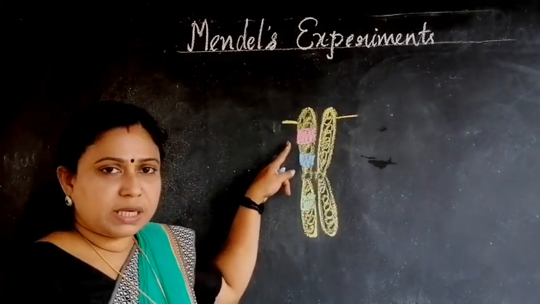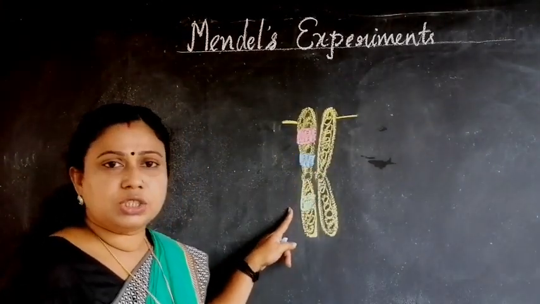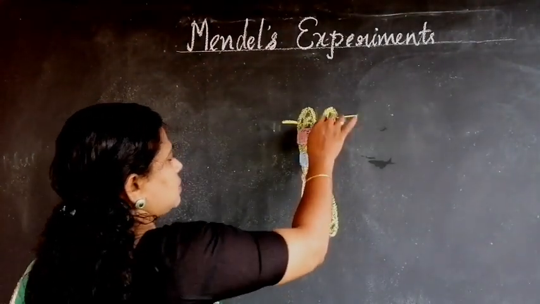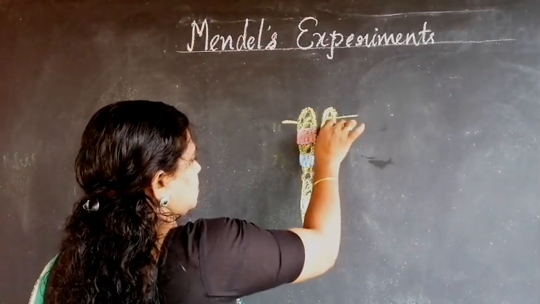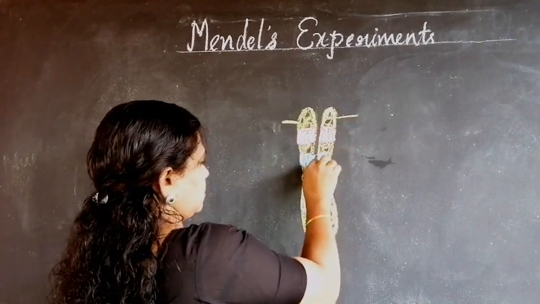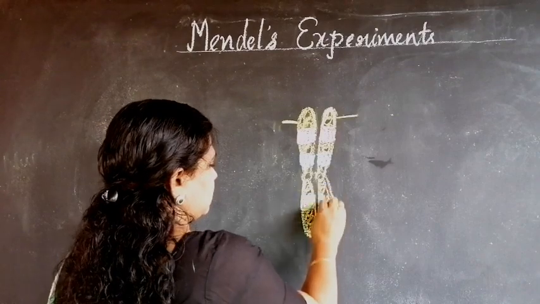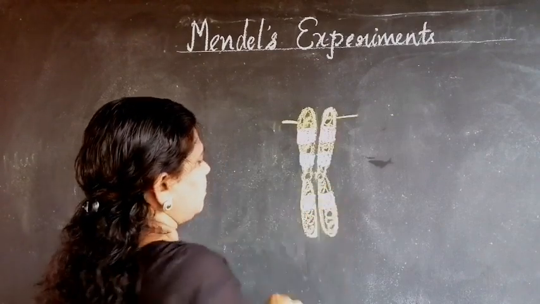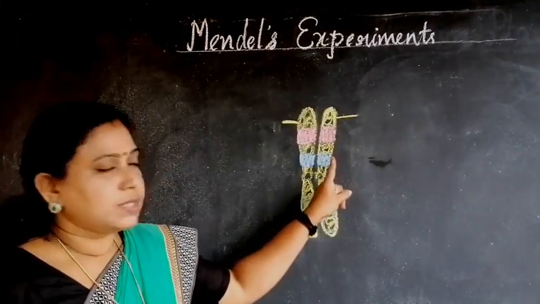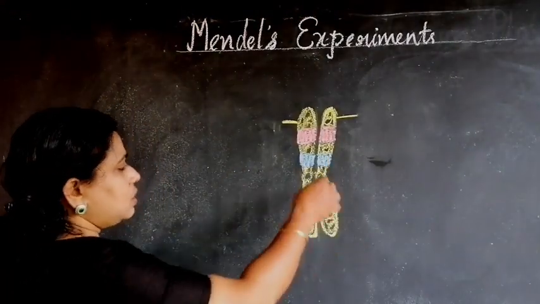So this chromosome contains these 3 genes, and the other chromosome also contains these genes.